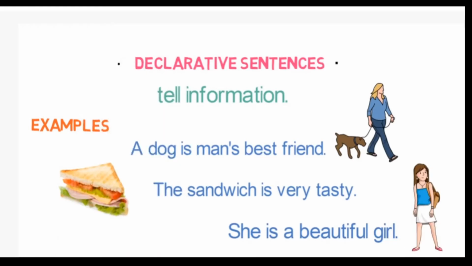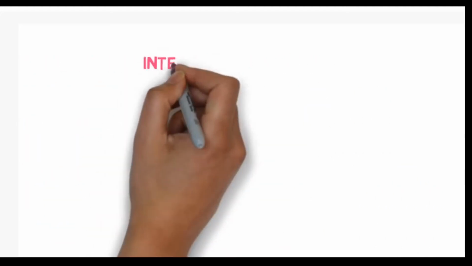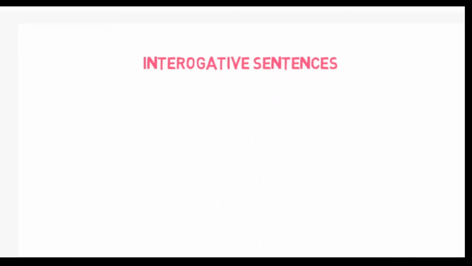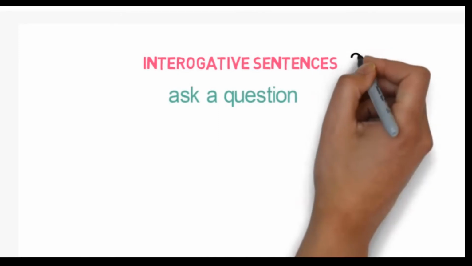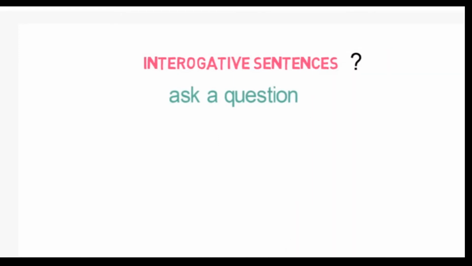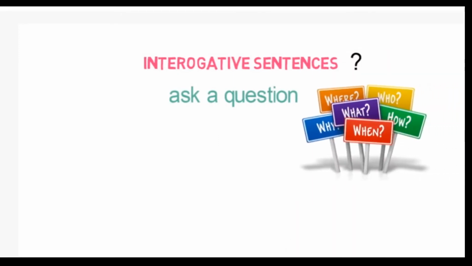So, declarative sentences just state facts. Let's look into the next sentence type: interrogative sentences. Interrogative sentences are used to ask a question. They end with a question mark. We use who, what, when, where, why and how, which are the W5H words, while asking a question.